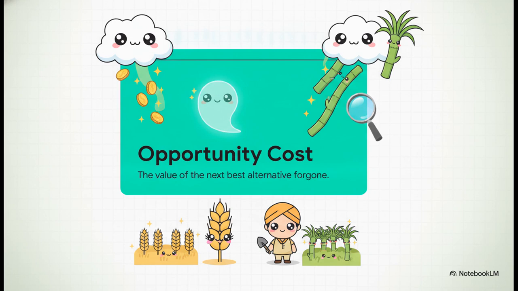Opportunity cost is the value of the next best alternative foregone. It basically means the true cost of something isn't just the money you paid for it, it's whatever you had to give up to get it. If a farmer has a plot of land and chooses to plant wheat, the opportunity cost isn't just the seeds and fertilizer. Nope, the opportunity cost is the lucrative crop of sugarcane they could have grown on that exact same plot of land instead. Every single choice has a hidden ghost, the ghost of the choice you didn't make.